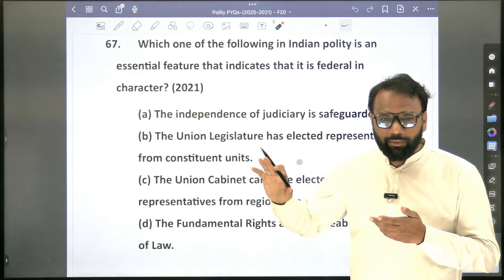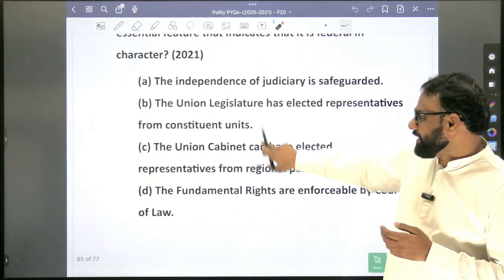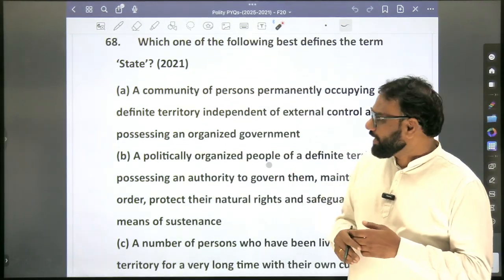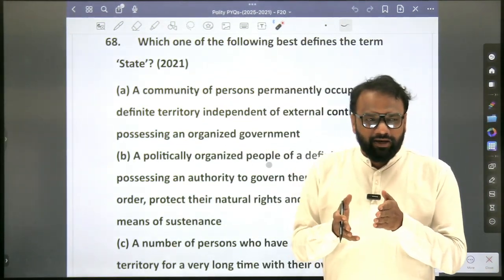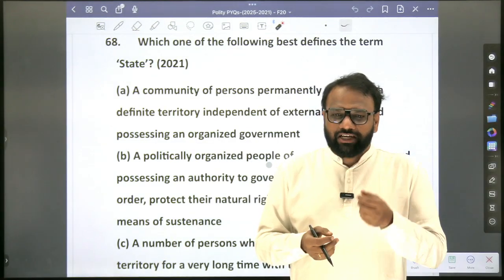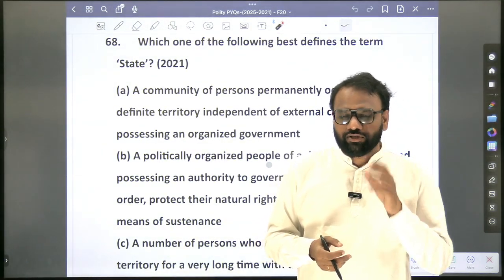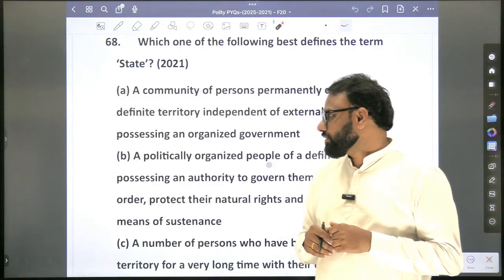Questions do repeat on federal system and parliamentary system. Again, they are important. But we also need to understand to what level we have to go. In federal, they have given a detailed explanation. That line by line explanation is not important. At least the top line, the heading, what it says. If you are able to recall that, that will help us.